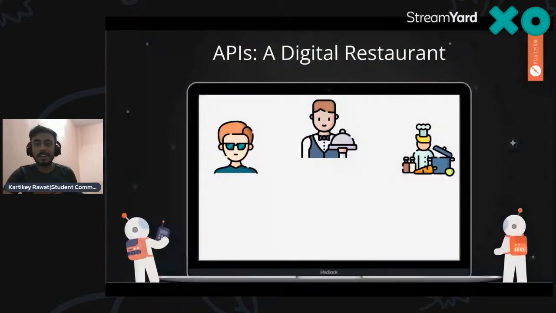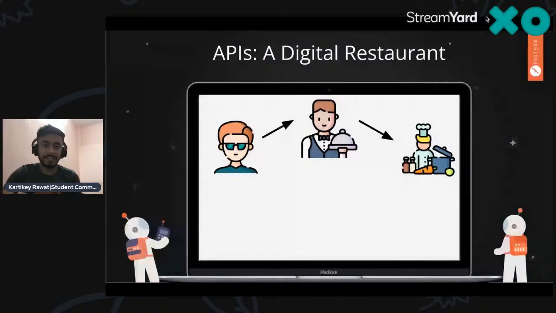So APIs are like a digital restaurant. Going deep dive into APIs, I will give you a small example of how you can understand an API. Suppose you go to a restaurant and call a waiter and say your favorite dish. For me, my favorite dish is pav bhaji. I really love pav bhaji, so I ask the waiter whether pav bhaji is available or not.